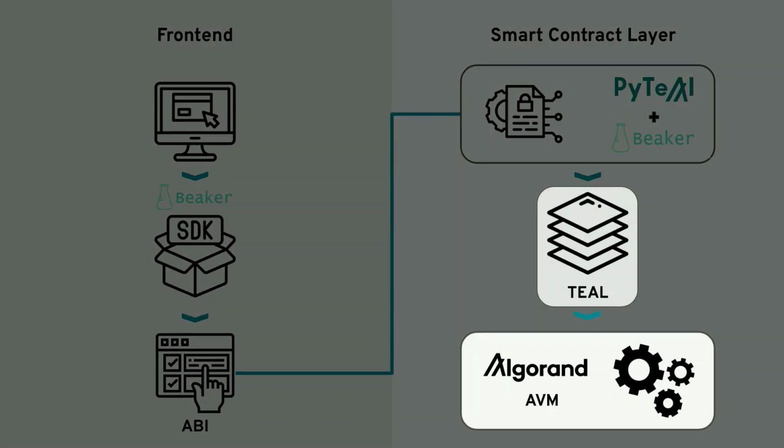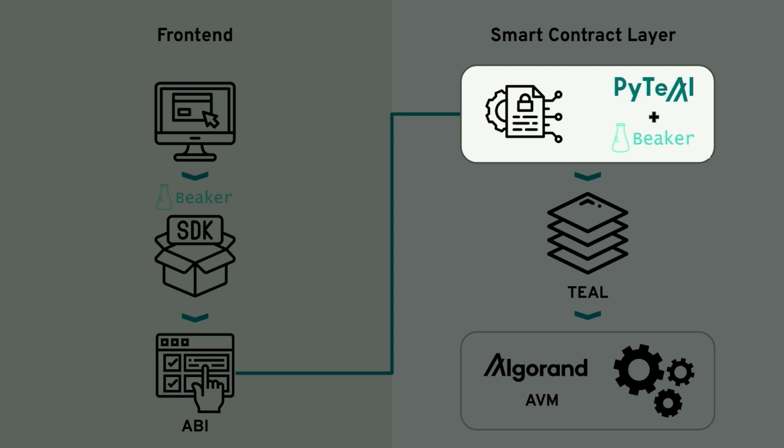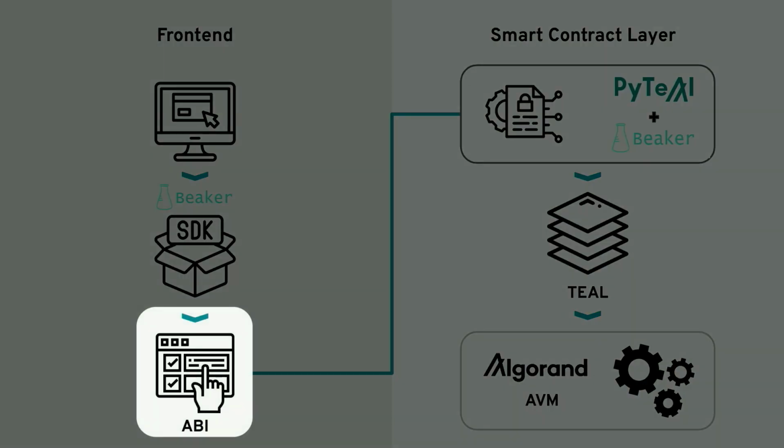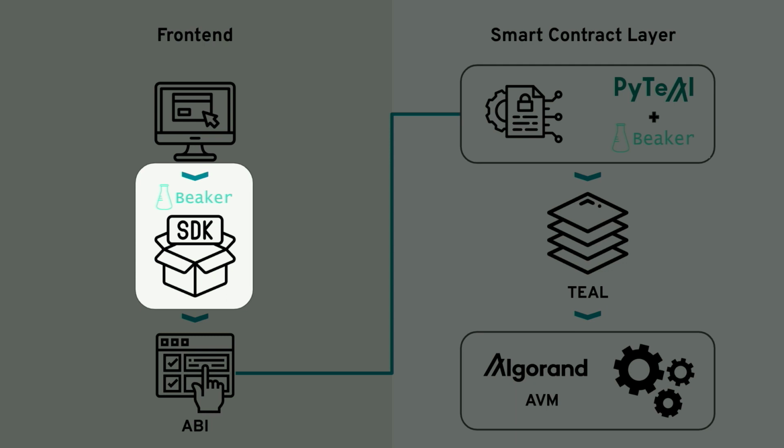We first talked about the Algorand virtual machine, why we chose to build our own virtual machine, why it's fast, why it's cheap, why it's secure. And we talked about TEAL, which is the assembly language that the AVM understands. Going up a layer, we talked about what smart contract language you use to write a smart contract. It's PyTeal. It's a Python-like language, but you wrap that with Beaker framework to make it more familiar for Python developers. And then you use the ABI from the front end to know how to interact with your smart contract, and you do that with the SDK wrapped with the Beaker framework.